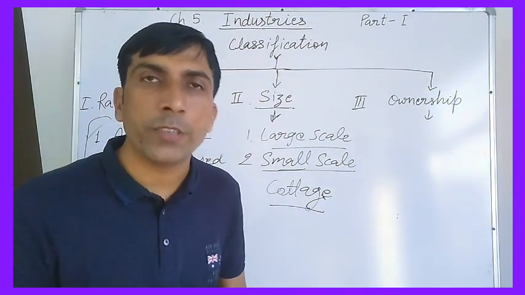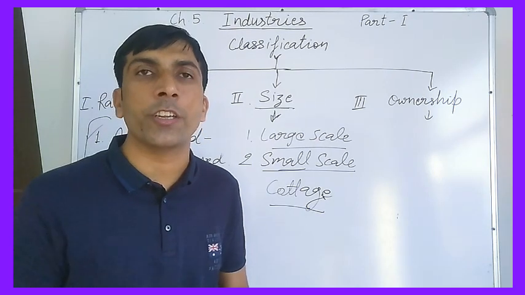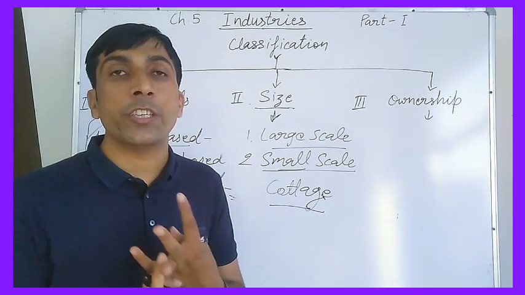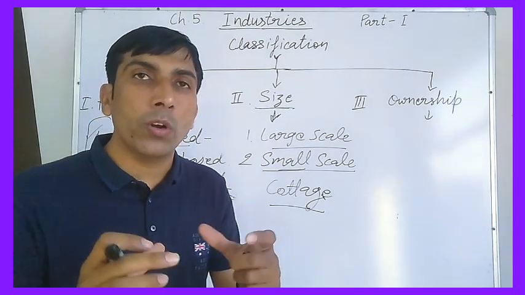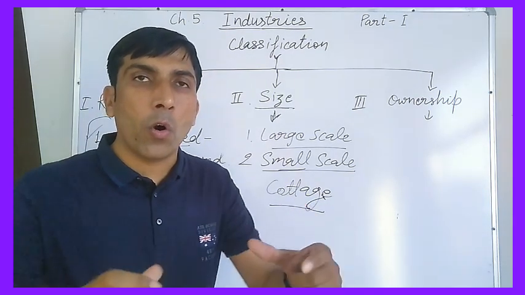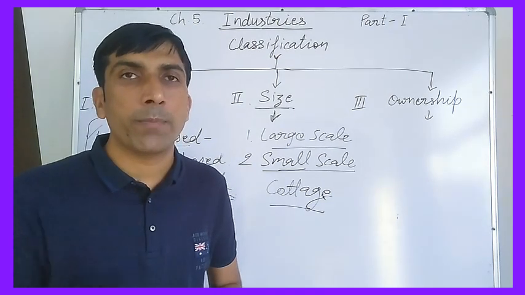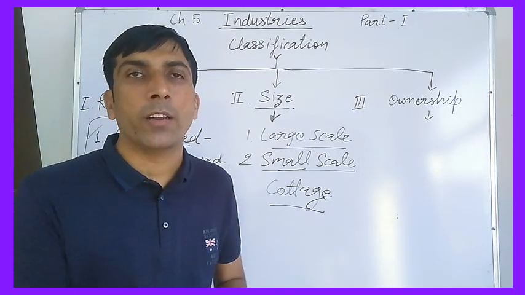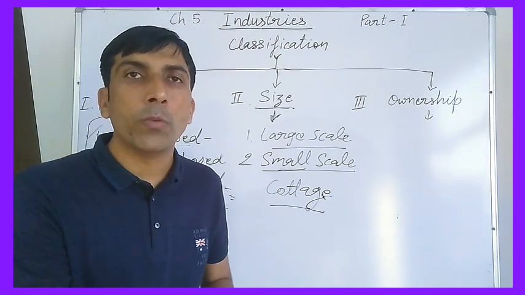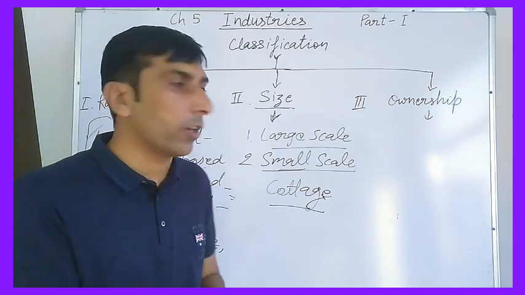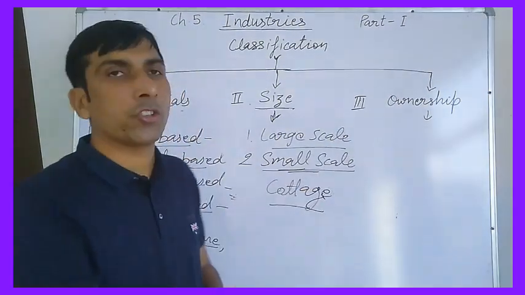Basket making industry, basket weaving industry, pottery industries, right, and all kinds of home based industries are known as small scale industries. For example, weaving, silk weaving, cotton weaving, handloom, handicrafts, these industries are called small scale industries.